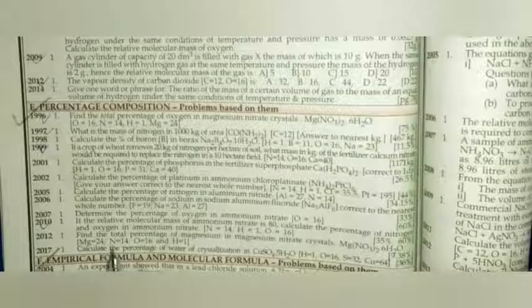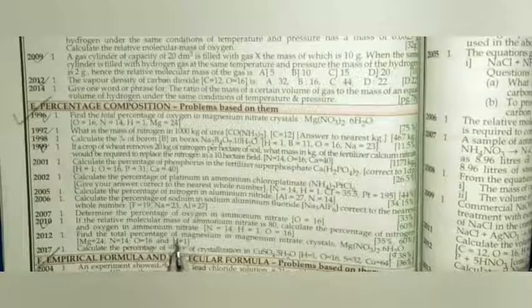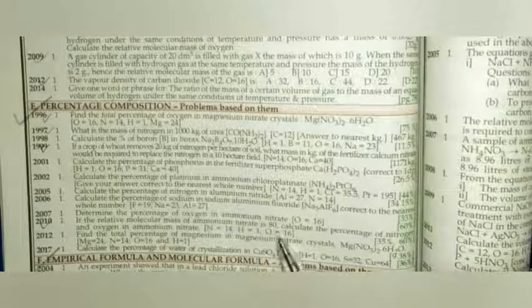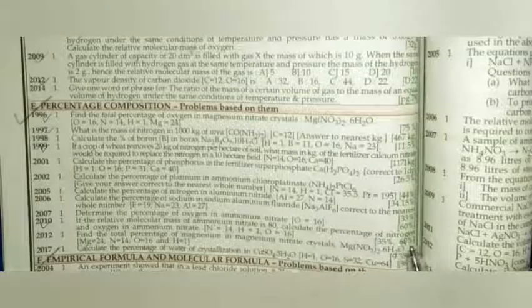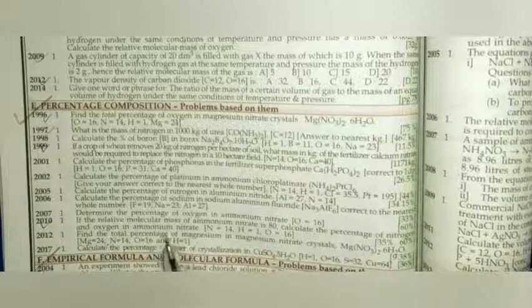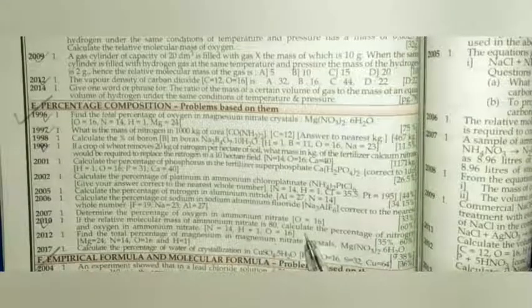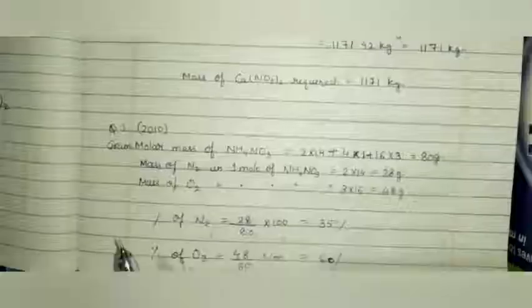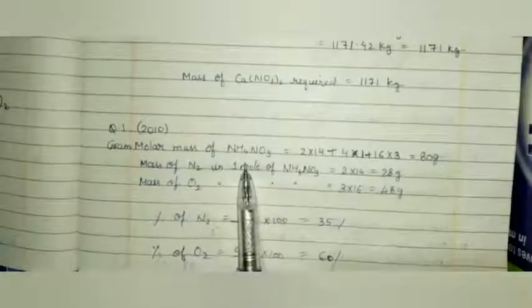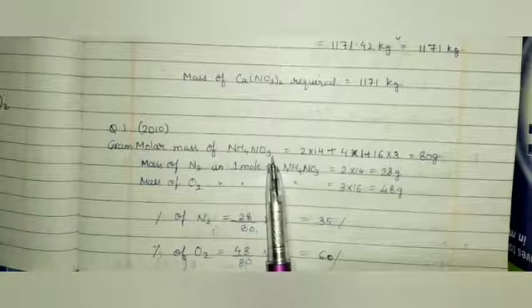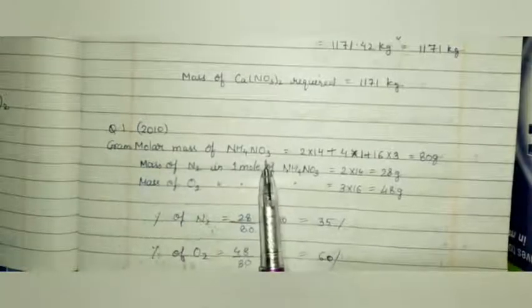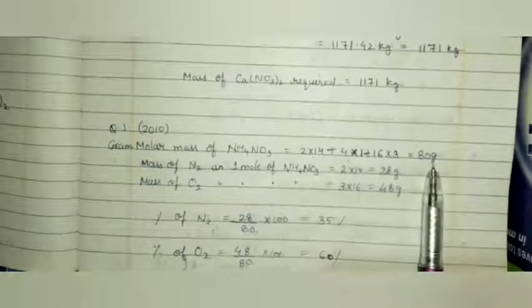Last question from this section is from year 2010. If the relative molecular mass of ammonium nitrate is 80, calculate the percent of nitrogen and oxygen in ammonium nitrate. N equals 14, H equals 1, O equals 16. Formula for ammonium nitrate is NH4NO3 and gram molar mass of ammonium nitrate equals 80 gram.